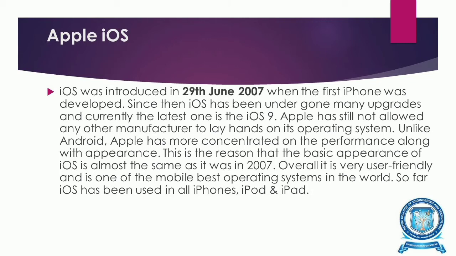Next we are going to see Apple iOS. Apple iOS was introduced in the year 2007, on June 29th, when the first iPhone was developed. Since then iOS has undergone many upgrades and currently we have very upgraded versions of iOS. Apple has still not allowed any manufacturer to lay hands on its operating system.